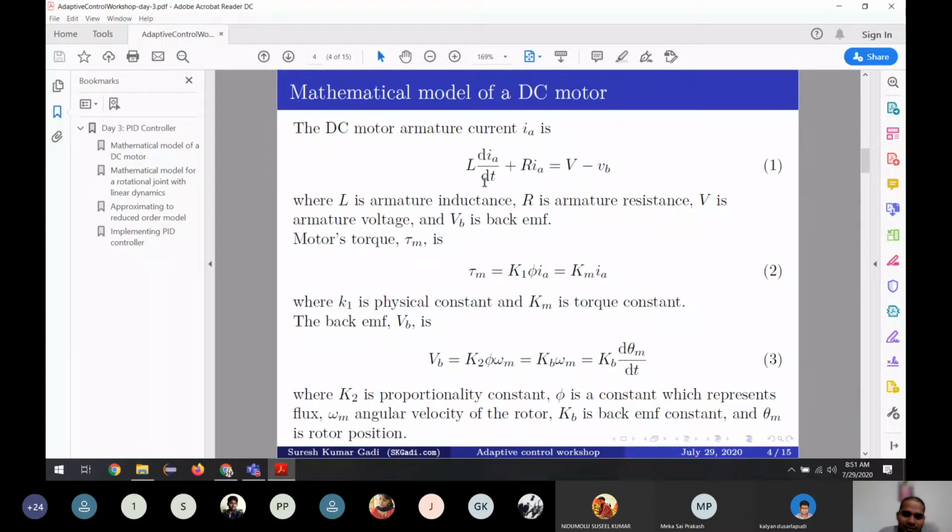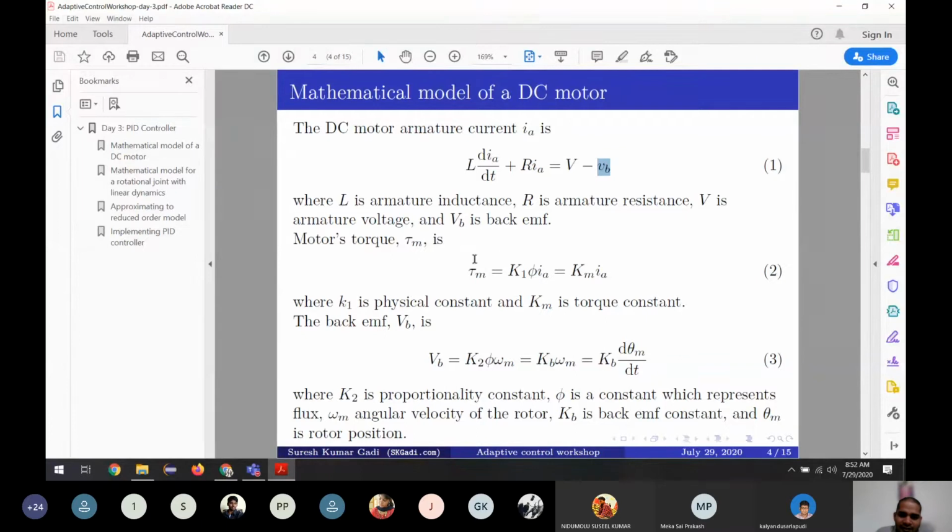So that's what it says here. The voltage in the inductor, the voltage in the resistance, the applied voltage, and this is the back EMF. The sum of all these voltages is 0. Some are negative, so we are putting them on the other side to make the equation look nicer, but it's actually Kirchhoff's voltage law, the first one.